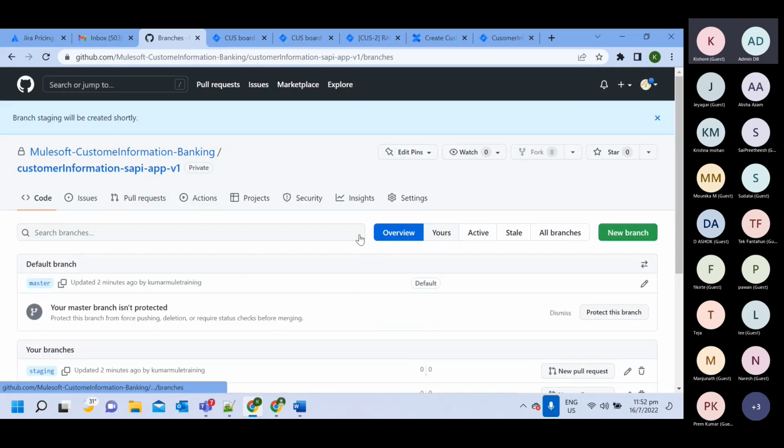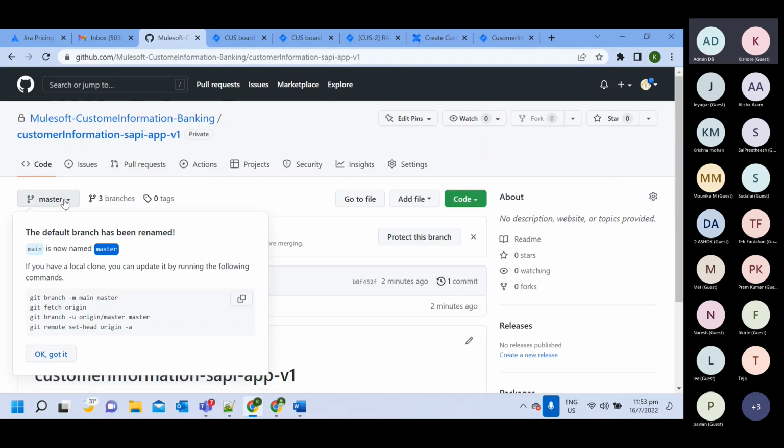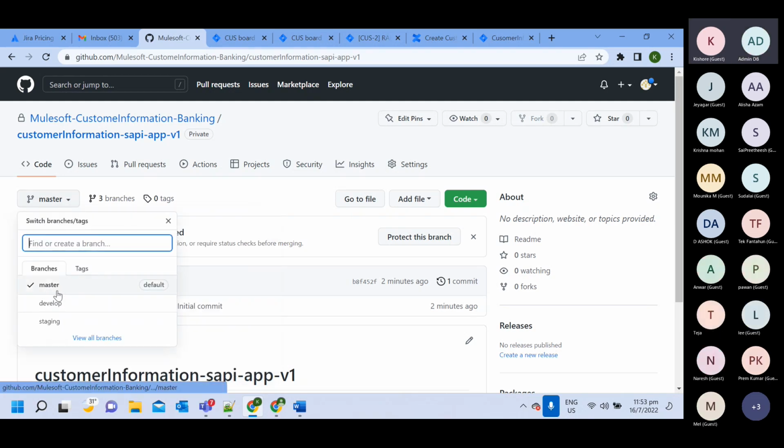So for our project, we will have three branches. Master will contain production code, whatever we will have in production. Staging will contain SIT and UAT code, and develop branch will contain develop code, whatever code we are doing. First, we will do it on top of the develop branch. Then we will move that to the staging branch and move that code into the SIT and UAT environment.